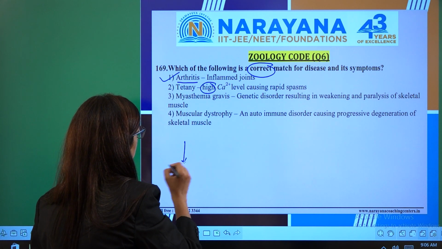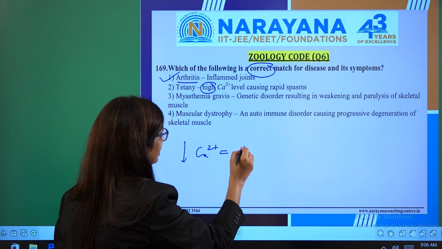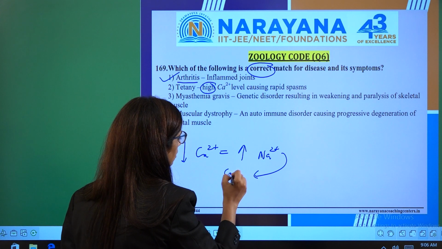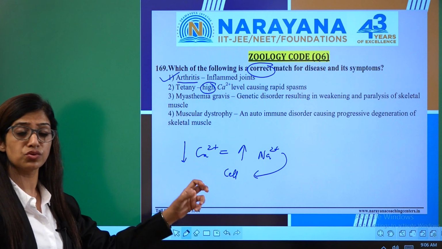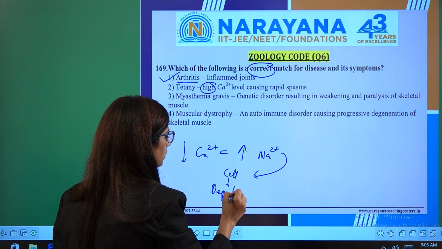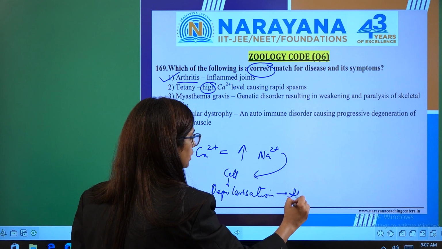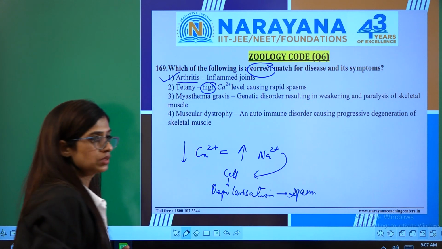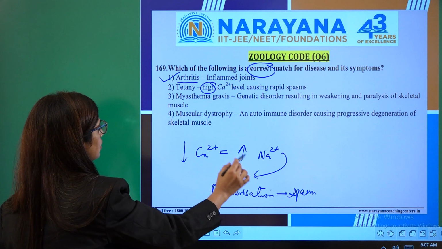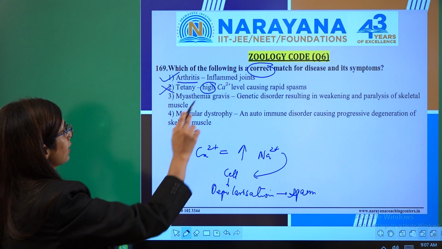Tetany is the disease when we have low calcium, not high calcium. What happens in tetany? When there is low calcium, the permeability to sodium increases, and sodium goes inside the cell. Once the sodium goes inside the cell, depolarization occurs. Depolarization will lead to continuous function, so it will lead to spasm. That is called tetany. So here, high calcium is not causing tetany, low calcium is causing tetany. This statement is wrong. We are looking for the correct one, so this is wrong.